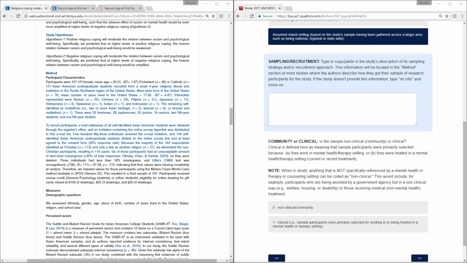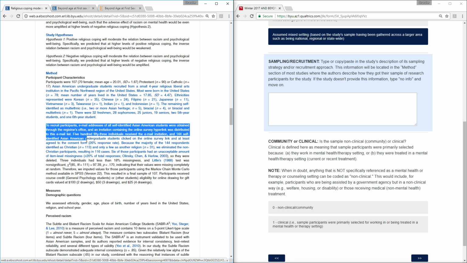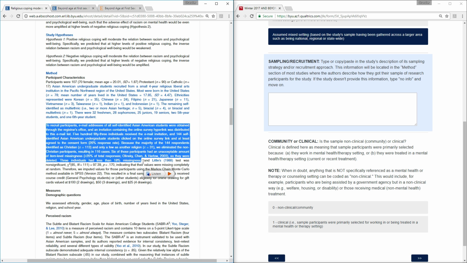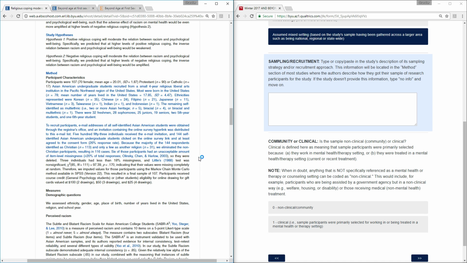So within a religious coping article, the second paragraph in the methods section will describe the sampling and recruitment. So it says that they recruited through the email list, through the registrar's office, and the sample was lowered based on religious identity and the missingness of the responses to their survey.